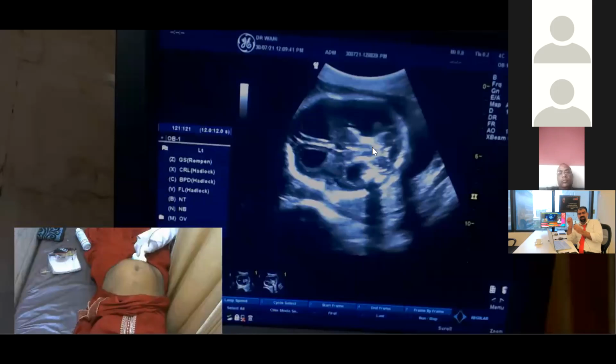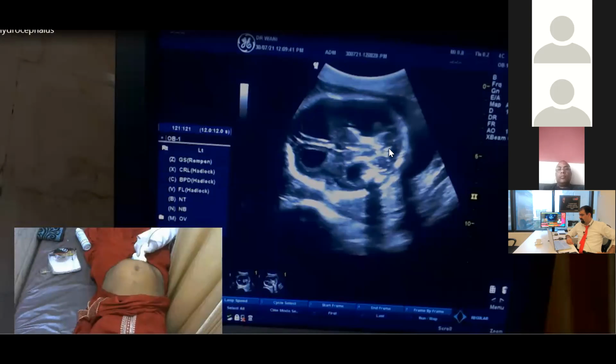Now the fourth ventricle is deciding here. If the fourth ventricle is not dilated, it means that it is the aqueduct of Sylvius which is obstructed. So if the fourth ventricle is dilated, it cannot be aqueductal stenosis. But if the fourth ventricle is not seen, meaning not dilated, then it is aqueductal stenosis. Then, moving one step ahead, for the sake of argument, the fourth ventricle is dilated. Then this cisterna magna will not be seen, obliterated.